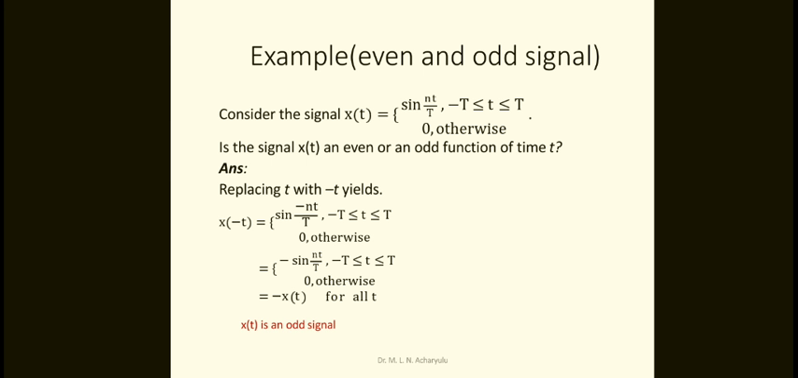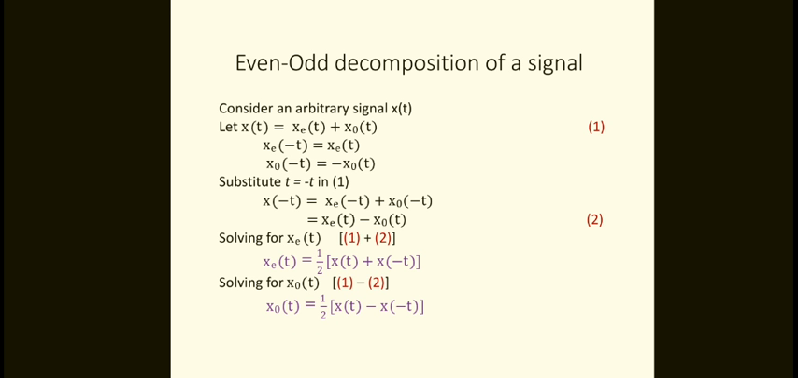So therefore finally we'll get x of minus t equal to minus x of t. Then we'll take this function as an odd signal. X of t is an odd signal. Okay, good example for this.